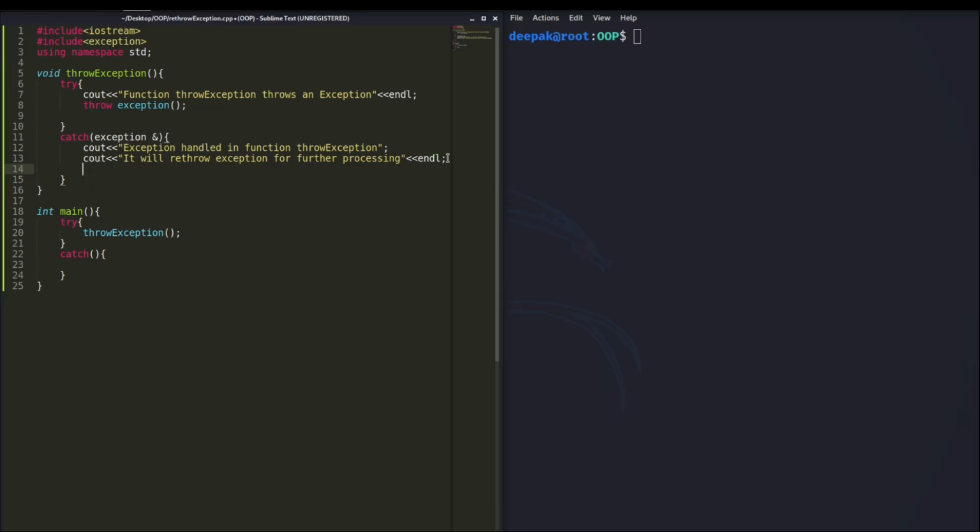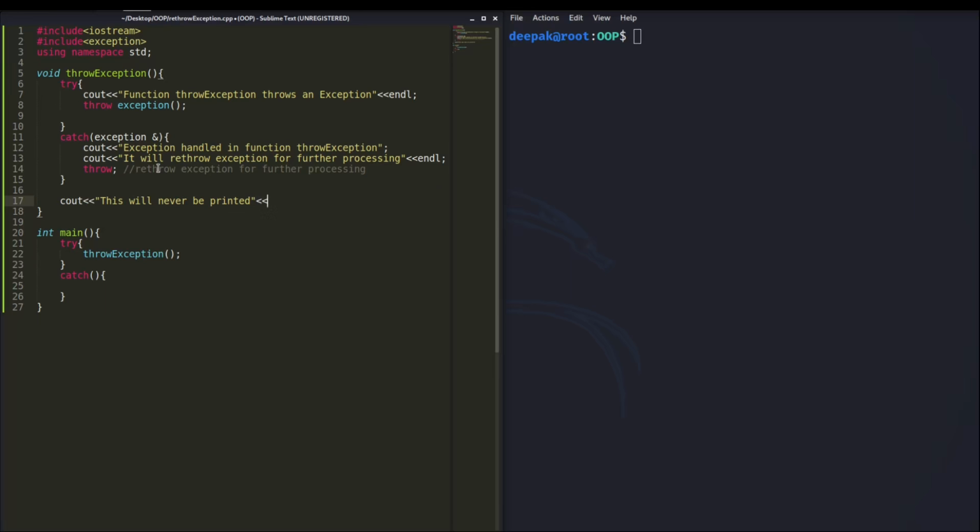After that, as we are not fully handling this exception here, we need to write the keyword throw, and now this is going to rethrow this exception, which will be handled by the main function. After that, you can print a message, but this statement will never be printed.